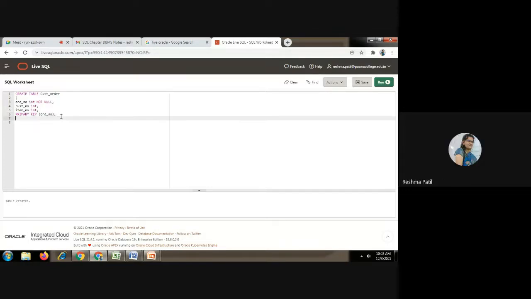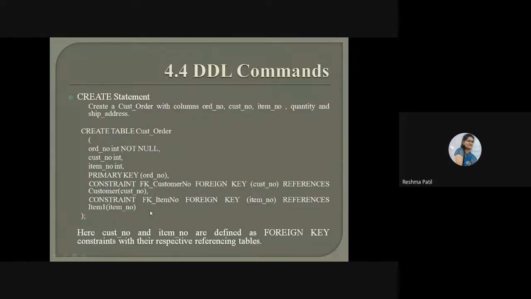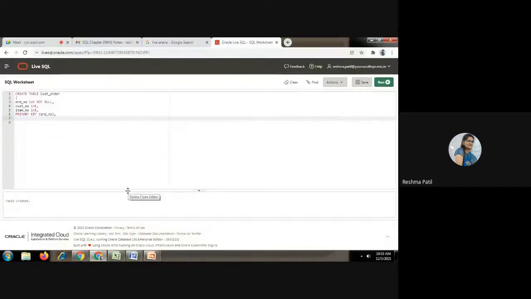Next, now we have to create the foreign key for these two columns. These two columns are primary keys in the other tables. So now we are going to create the foreign key. For that, first write the constraint keyword. Constraint.